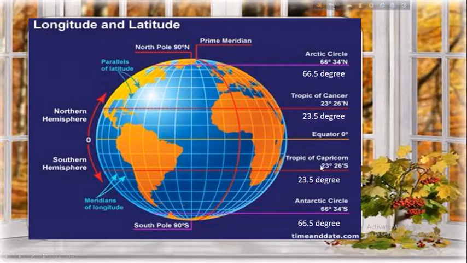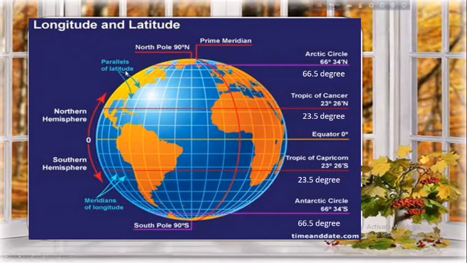And the same lines which are situated in the southern hemisphere, Tropic of Capricorn, the imaginary line which passes through the earth from west to east, but in the southern hemisphere. So this is the Tropic of Capricorn. In Bengali, it is known as Mokor Kranti Rekha, also denoted by 23.5 degree. And Antarctic Circle, it is the Kumeru Britto, and which is also the imaginary line passing through the southern part of the earth, denoted by 66.5 degree. It is the Antarctic Circle. These are the basic concepts about these lines.